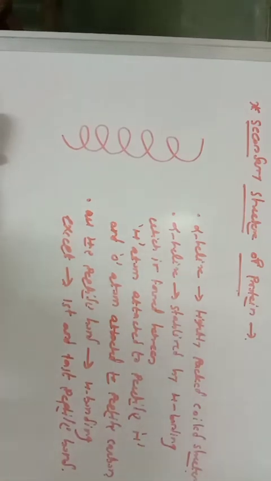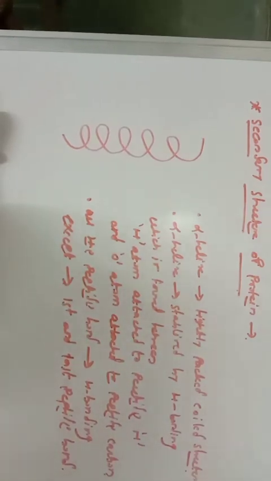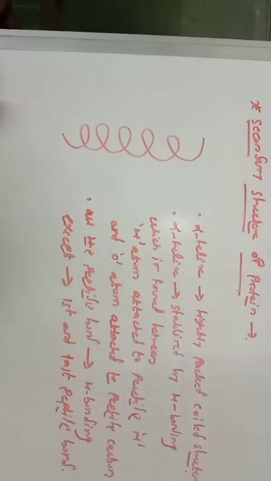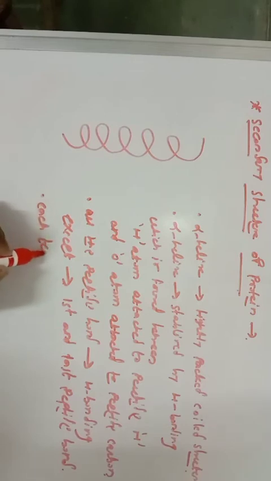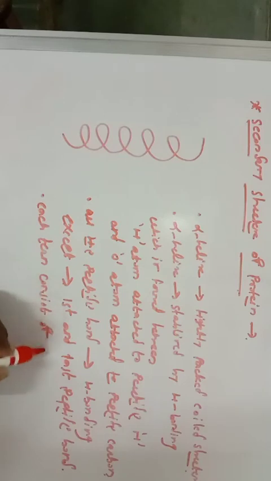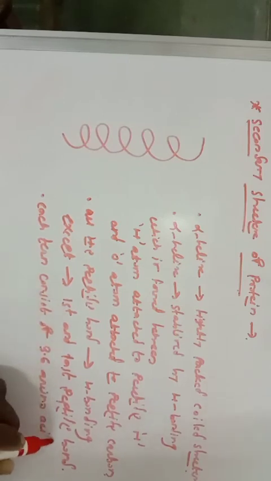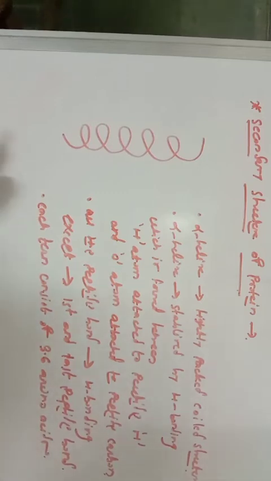So, if you consider this alpha helix structure of amino acids, each turn of the alpha helix consists of 3.6 amino acids.